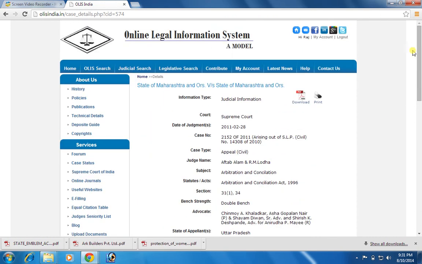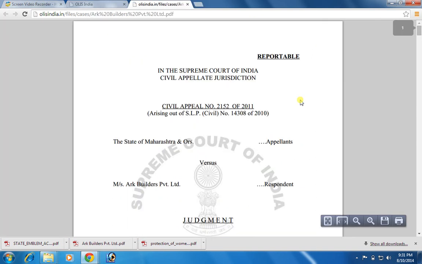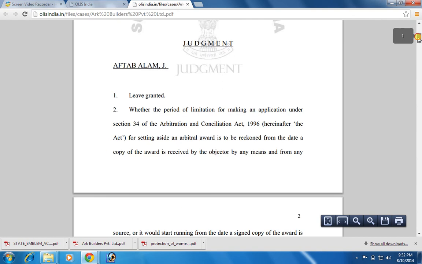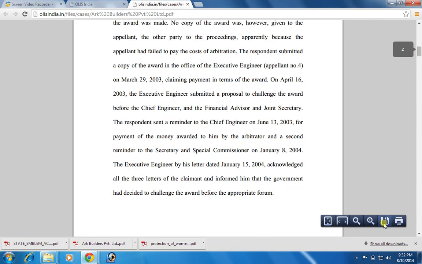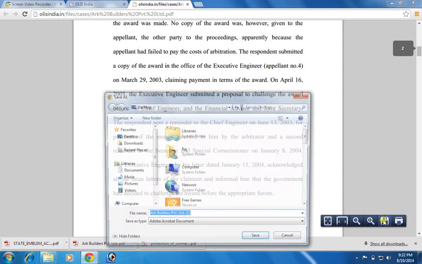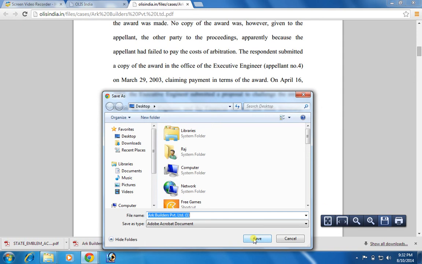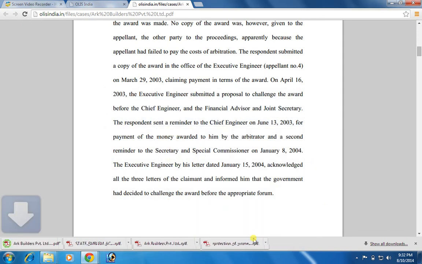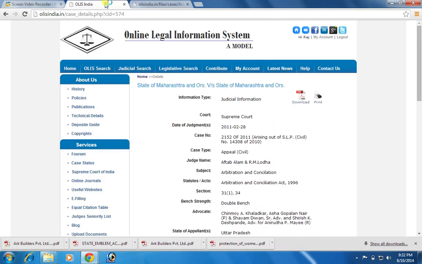In case you wish to have the full text record, then you have to click on the download button. Subsequently, you can save on your local computer, you can take a print, you can zoom in or you can zoom out. Suppose I wish to save on my desktop, then I click on the save button, it will save on my desktop. In case you wish to have a print of this metadata record, you need to click on this print icon.